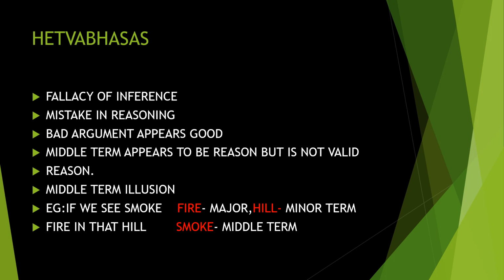Example: if we see smoke on that hill, we feel that there is fire. In this, we have to find that fire is the major term. I told you in the previous class videos how, in Indian logic, we take the major term, minor term and middle term. It is different from that. We have already studied logical reasoning in the previous videos. So fire is the major term, hill is the minor term, and smoke is the middle term here. Keeping that in mind, we have to understand how the Hetvabhasas change and find them.